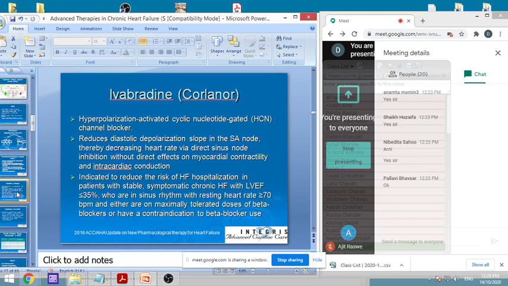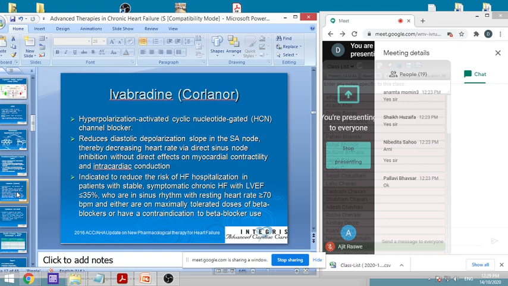So what will it be doing? The diastolic depolarization slope in the SA node will be reduced. So it will take more time in depolarization, and because of that there will be a decrease in heart rate. Because the cell stays depolarized for a longer time, it will not repolarize early. I told you to read about the refractory period. So that much will be the refractory period, and because of that no new impulse or depolarization will occur, and heart rate will be decreased.